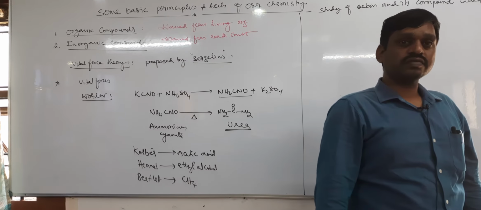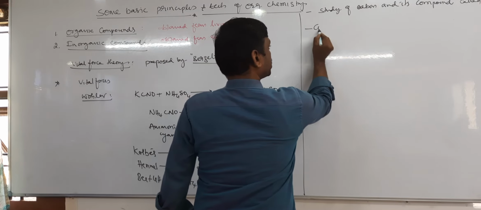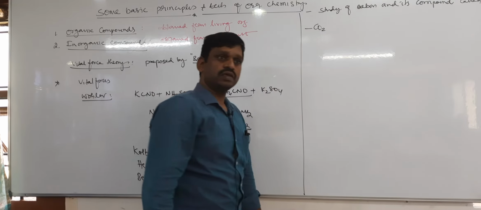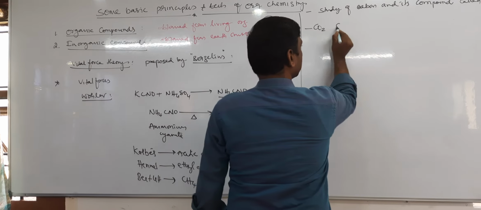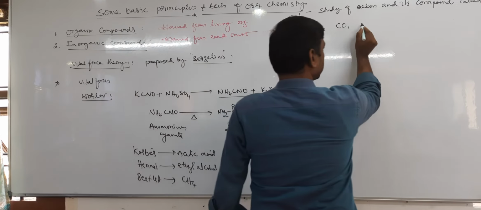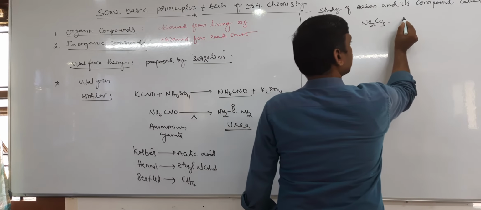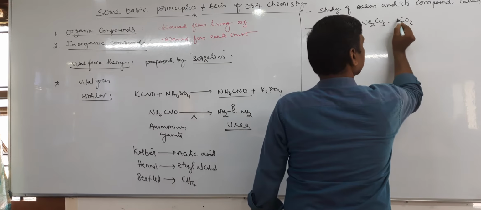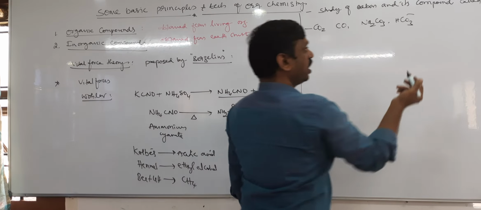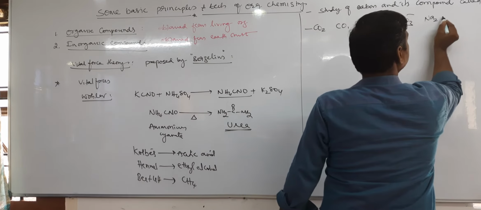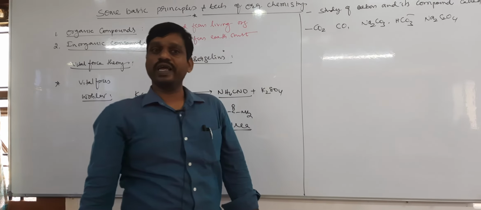For example, CO2 is a carbon compound. Is it an organic compound? No. Carbon monoxide is a carbon compound. Even sodium carbonate, sodium bicarbonate, carbonates, bicarbonates, even sodium oxalate, Na2C2O4, are carbon compounds, but they are not organic compounds.